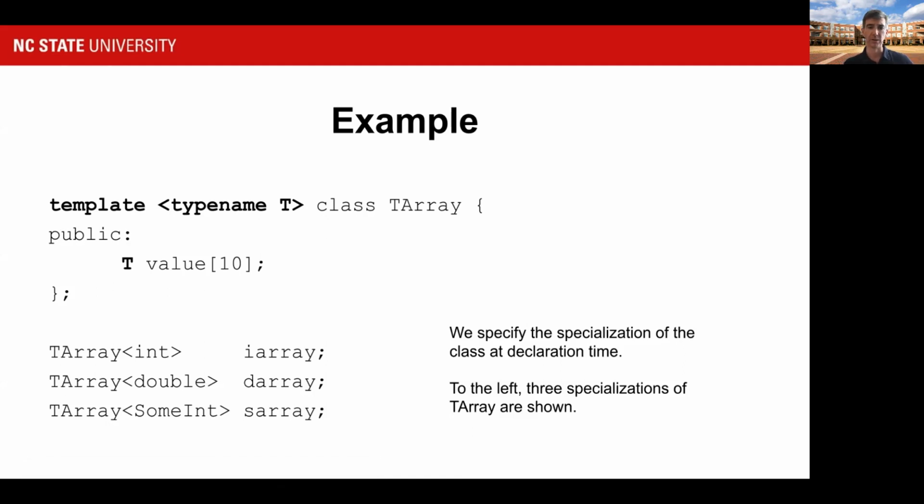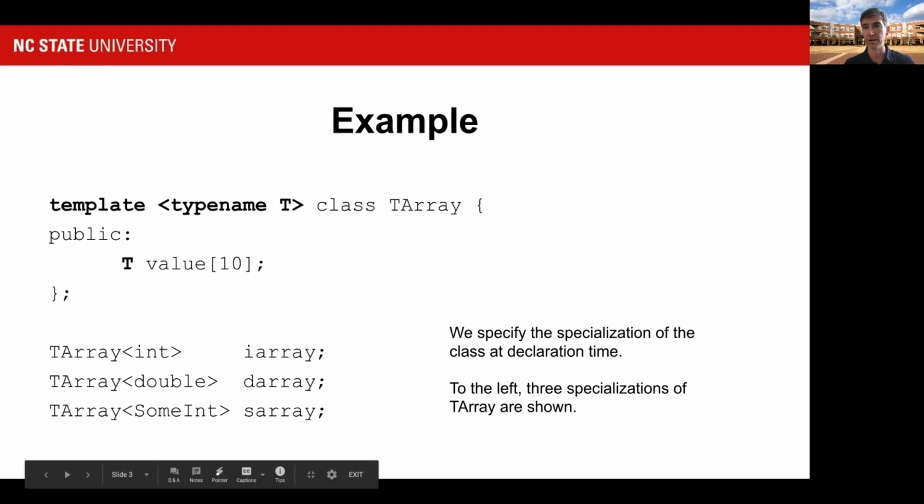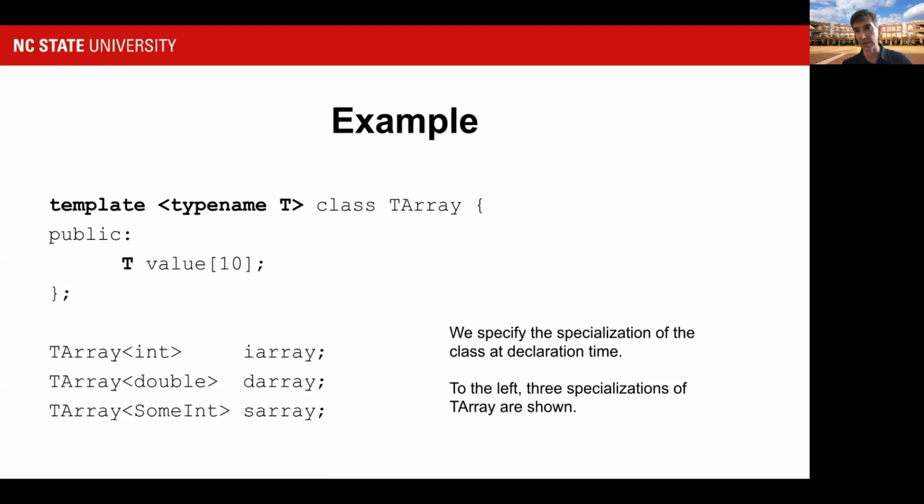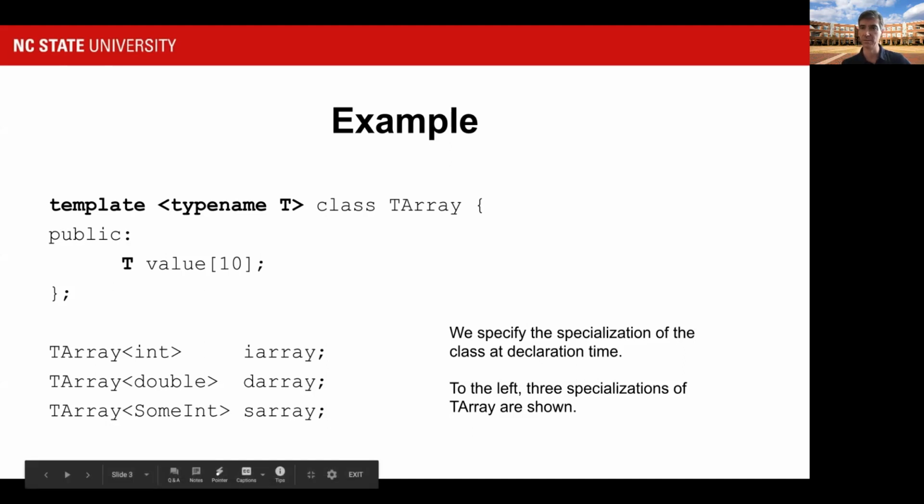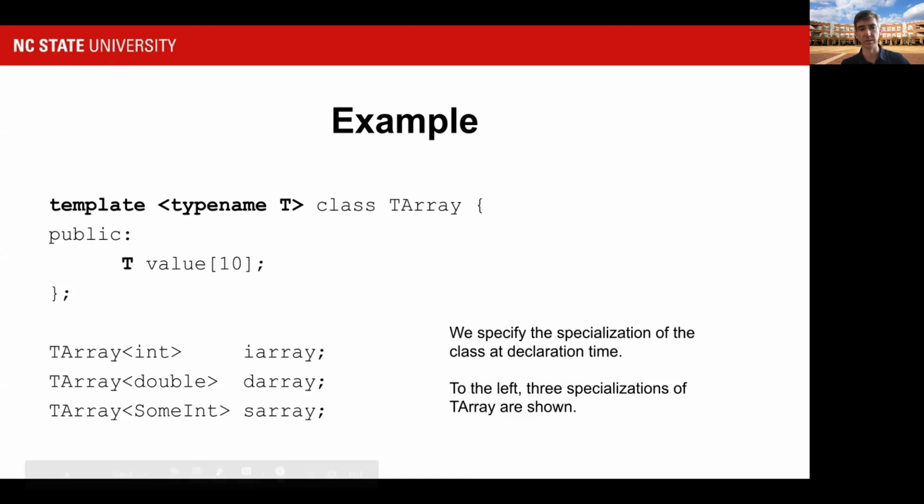So for example, I couldn't copy a DArray into an IArray. That wouldn't make sense. Can't copy a DArray into an SArray. Those are different types. You can't copy from one to the other. I can implement type converters to convert from one to the other, but that's different, right? So these are all different types, and they have different types of variables inside of them because they're all specialized on T.